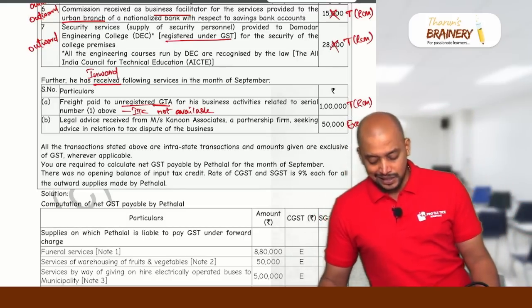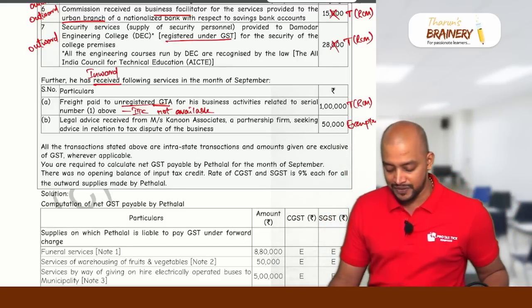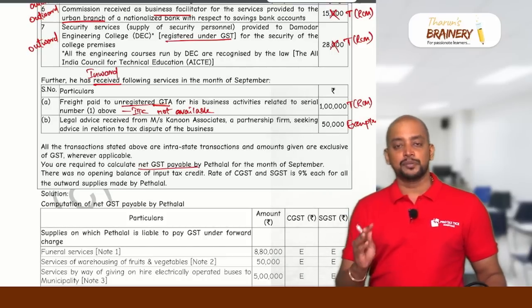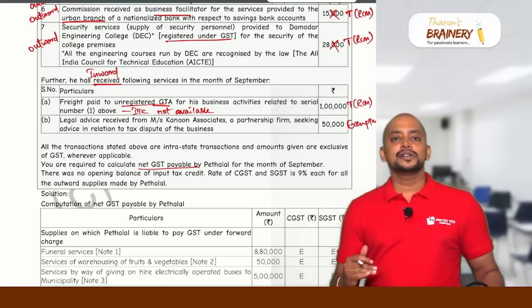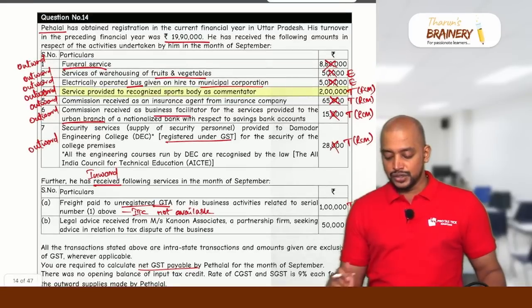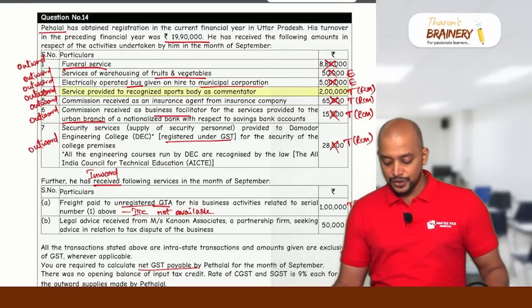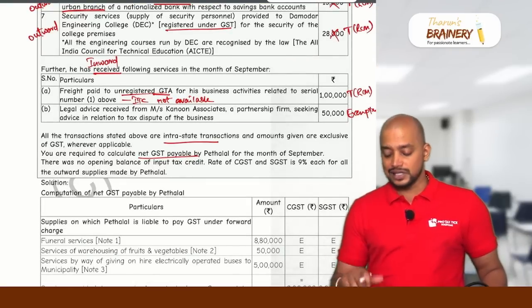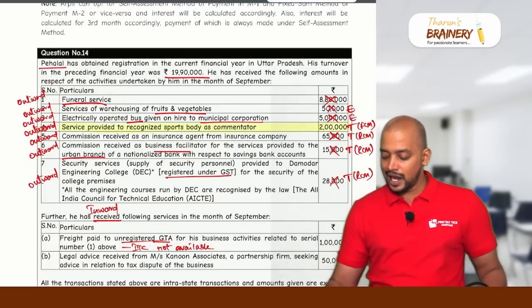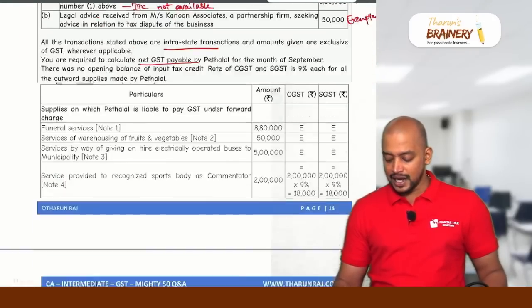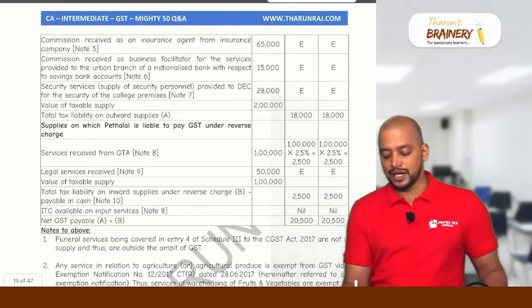All the transactions stated above are intrastate transactions and amounts given are exclusive of GST wherever applicable. You are required to calculate the net GST payable. First we will see statement 1, gross GST under FCM, only one: that is 2 lakhs. All the transactions are intrastate, so CGST and SGST: 2 lakhs into 9%, that is 18,000 and 18,000. This is the gross GST payable under FCM.